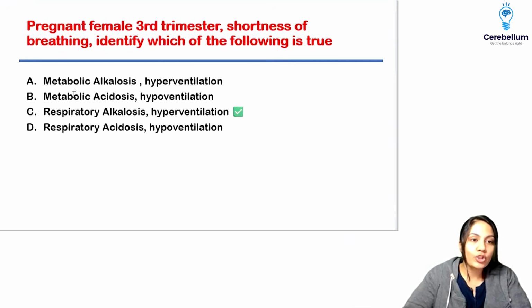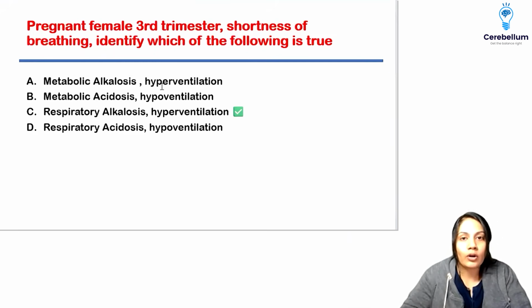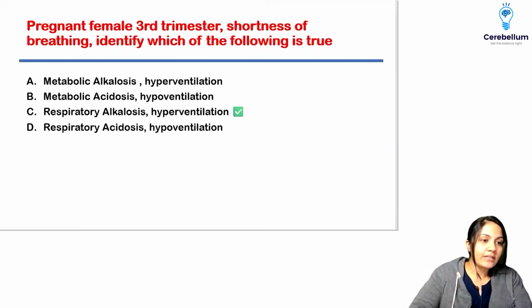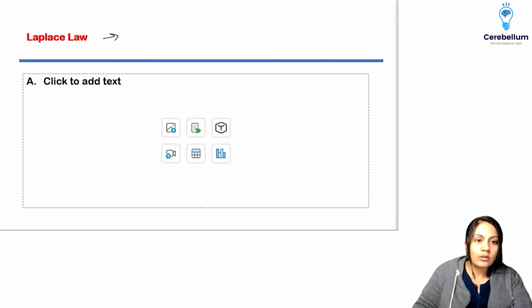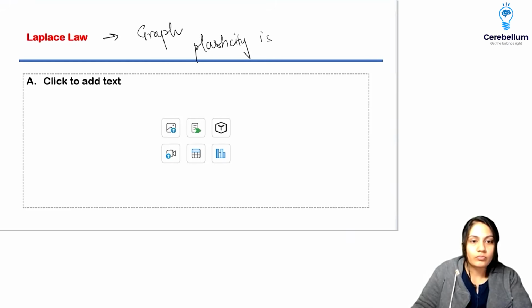All right. Next question. Pregnant female in the third trimester. I got to know that there were 3 to 4 questions related to ABG, arterial blood gas analysis, right? But I haven't gotten this. Plasticity graph. All right. Plasticity का कौन सा graph आया था बेटा? You're talking about the urinary bladder का cystometrogram, right? Cystometrogram was given. Is it? Plasticity is due to, okay, I'll just add there. So this was also a graph based question, right? Graph was given, yes? Or just they have asked that plasticity is due to? Let me know, okay?